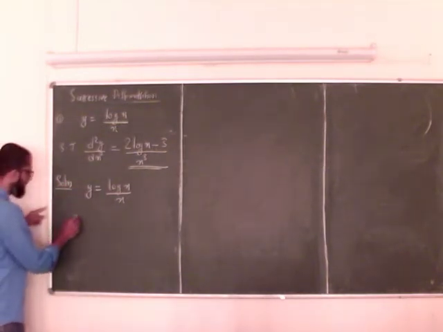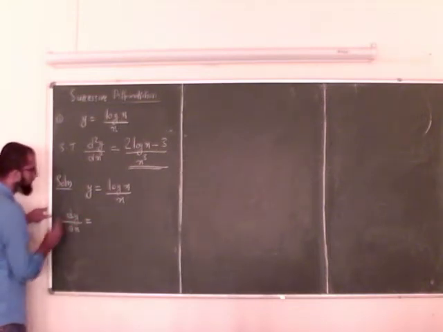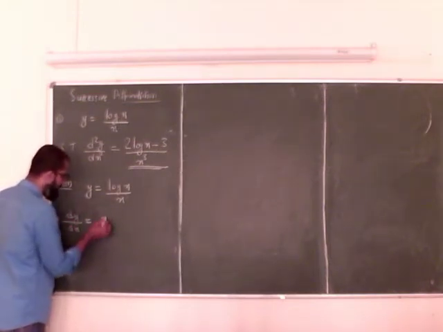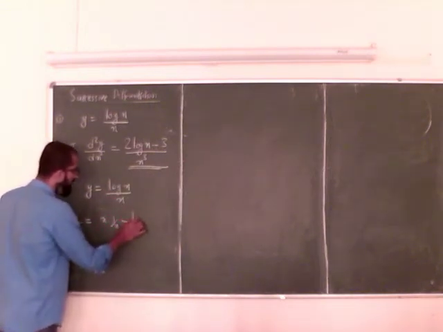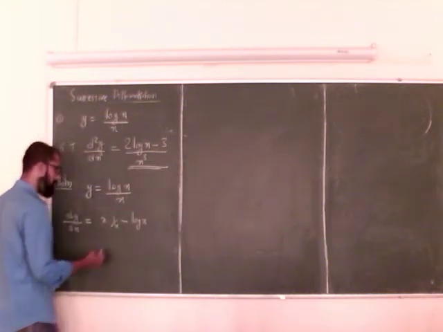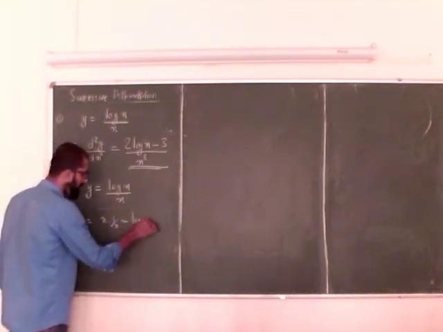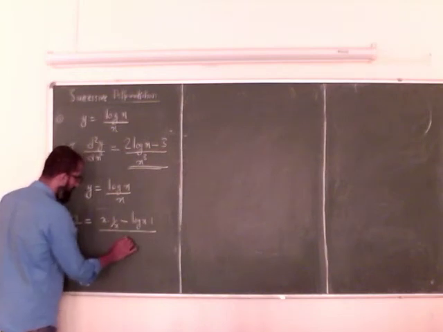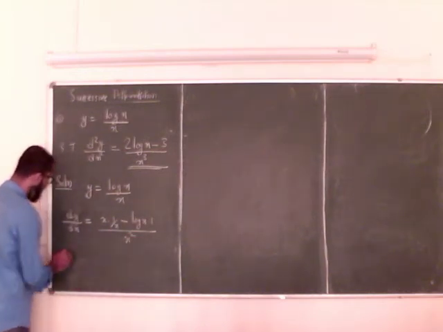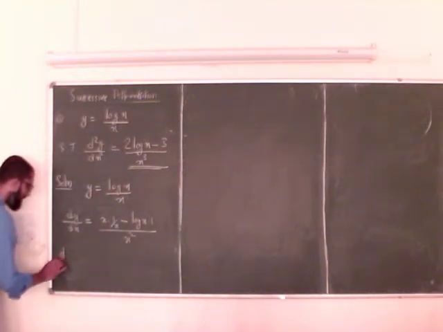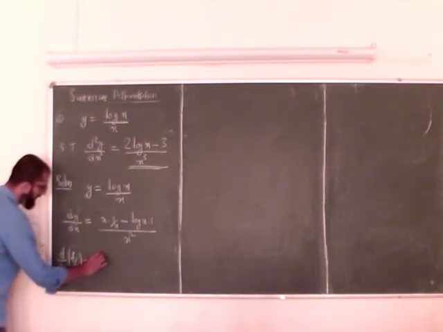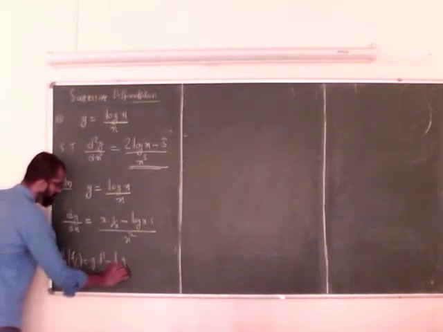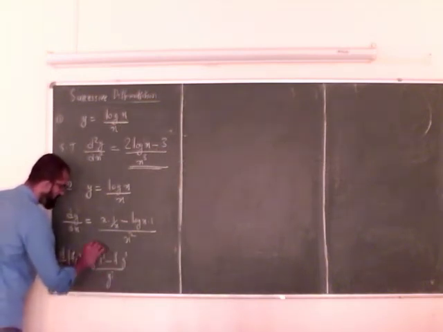So dy by dx is equal to denominator x into derivative of log x, which is 1 over x, minus log x into derivative of the denominator, derivative of x is 1, over denominator square. What I am using is d by dx of f over g is equal to g into f prime minus f into g prime over g square.